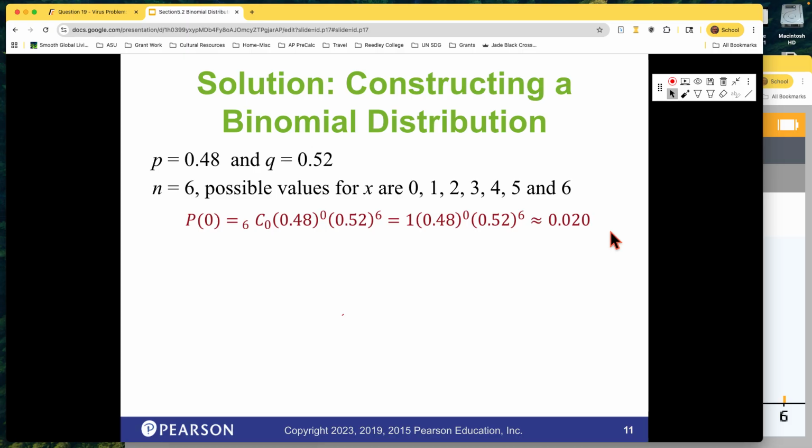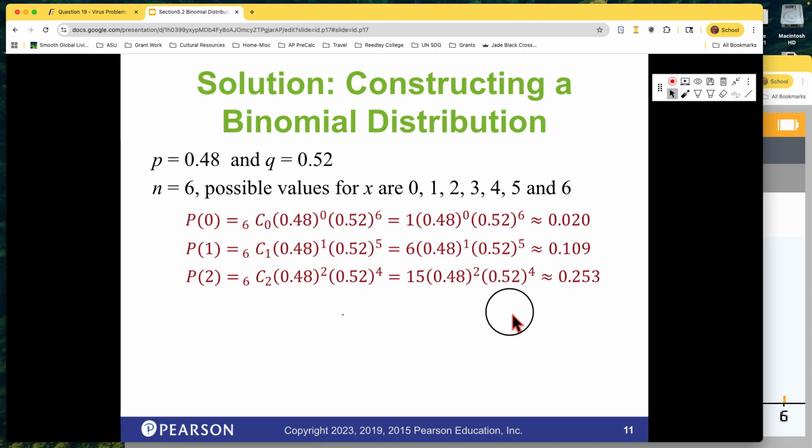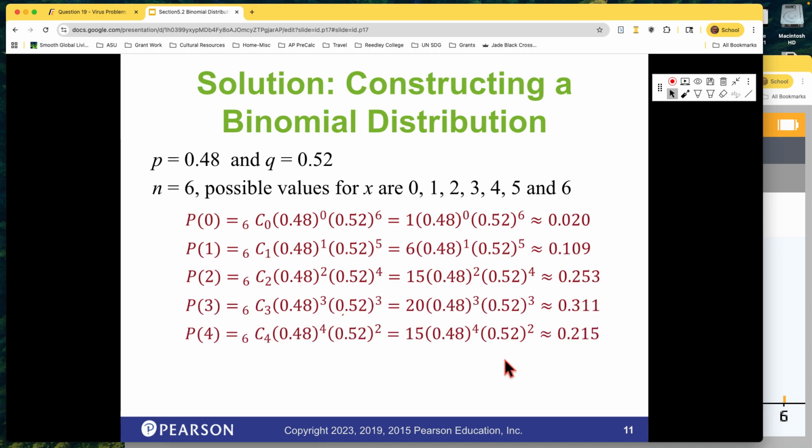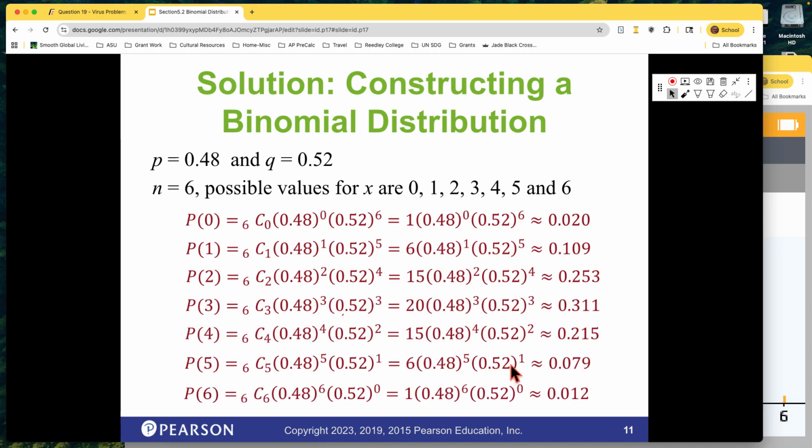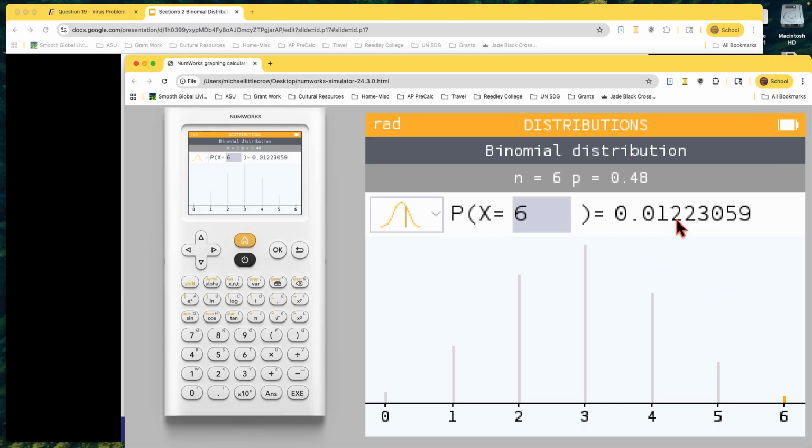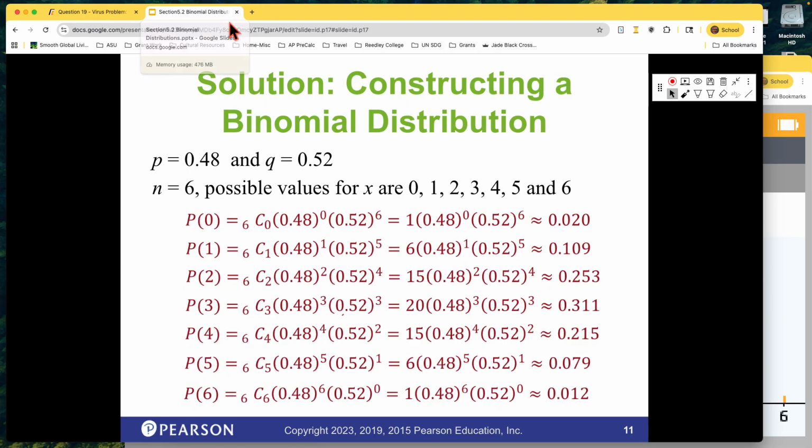We had 0.019, but if you round it, it becomes 2%. Here's what the calculator got for us. But again, you would have had to use this formula to get there. This one, this one, this one, 5 and 6, and I go back, the 6 is the last one we did. So those values we're able to get from using the numworks app. Okay, so please do use it. But again, remember how to get there.